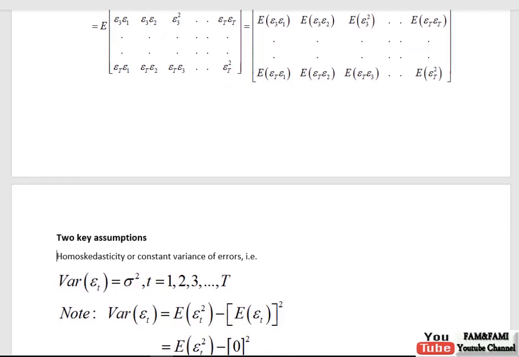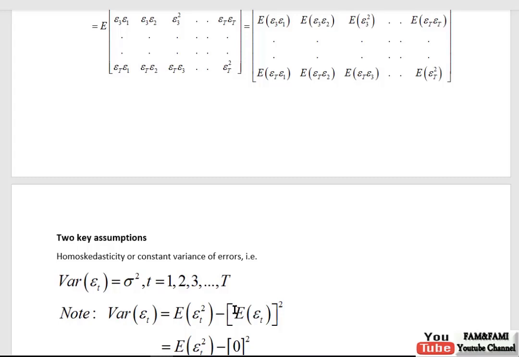From basic statistics courses, we know that the variance of a random variable x is the expected value of x square minus the expected value of x, whole square. Now instead of x, we have this epsilon t as a random variable. So variance of epsilon t is the expected value of epsilon t square minus the expected value of epsilon t, whole square.